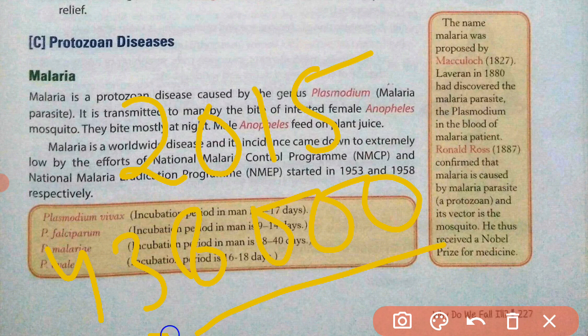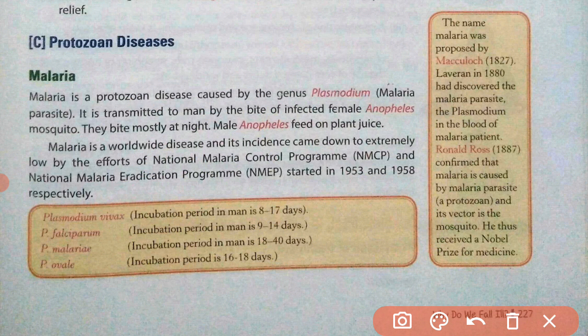So many people suffer with this disease annually, and they lose their life due to this disease. And that's why the mosquito is considered the deadliest animal in the world.